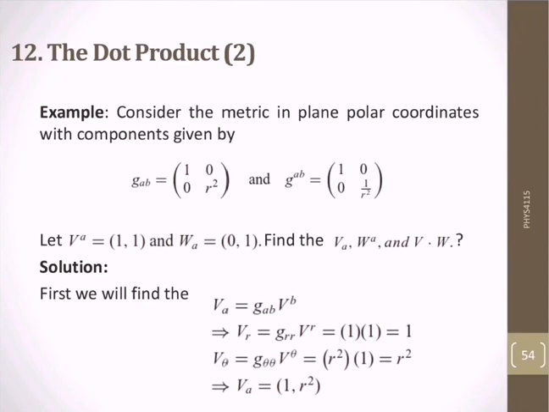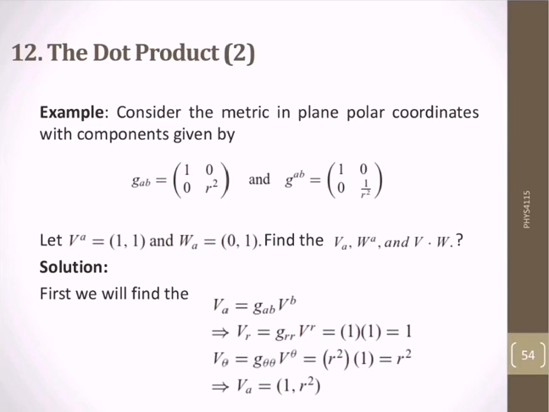Let's apply this dot product formula and calculate different vectors, covariant, contravariant, or the dot product of two vectors. Here the example is: consider the metric in plane polar coordinates with components given by g_ab equal to diag(1, 0, 0, r squared).